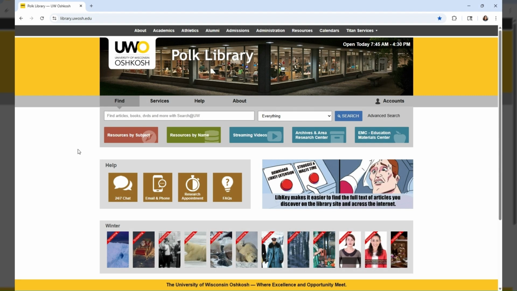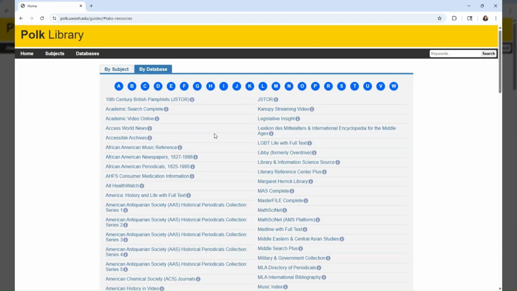To find each of these databases, you can go to the Polk Library website and click on the Resources by Name page. There is a long list of all of our databases, and you'll find each of them in alphabetical order. A few that I'm showing you are also on the short list when you hover over the same button rather than click. You will need to sign in with your NetID and password to access. Let's start with Westlaw.